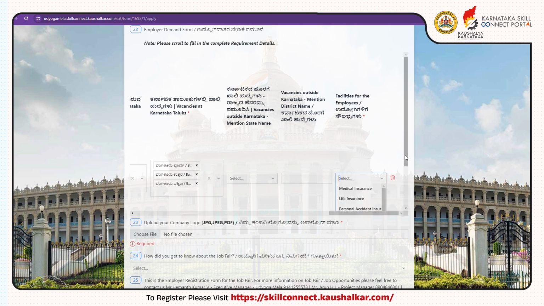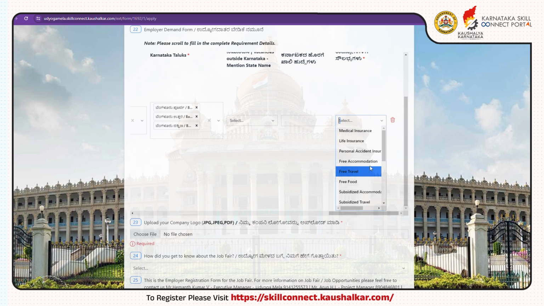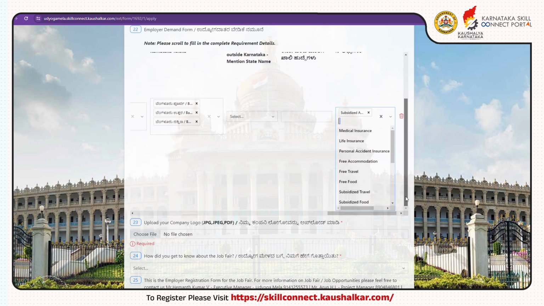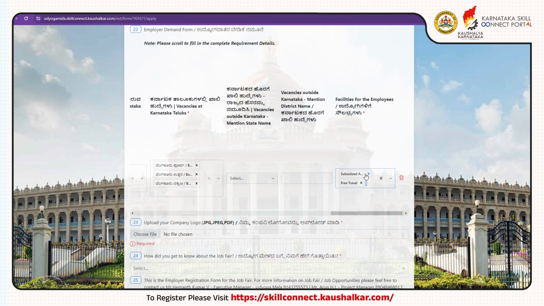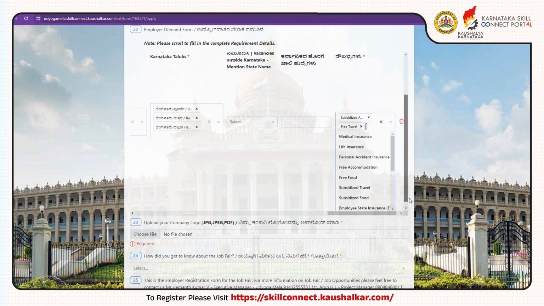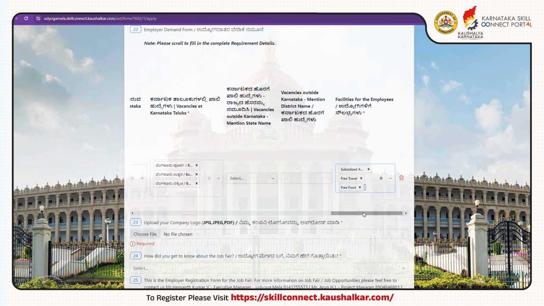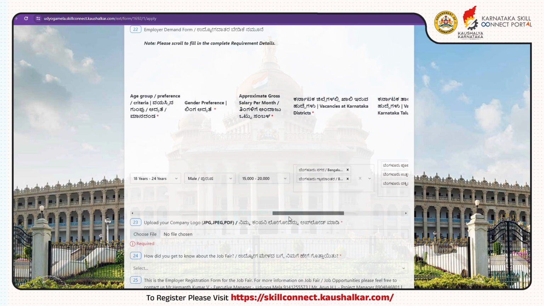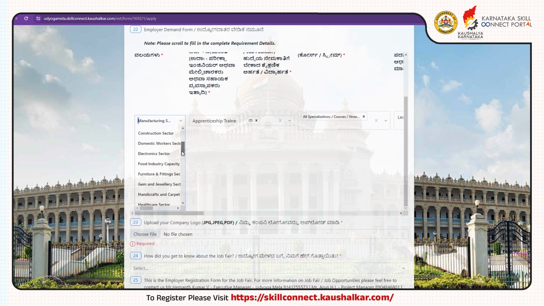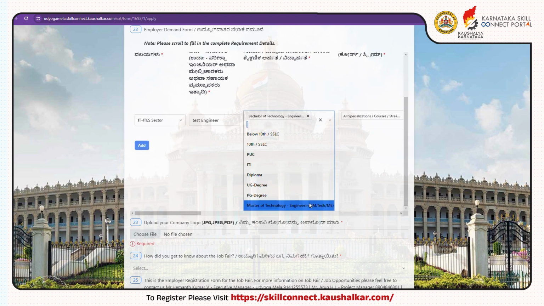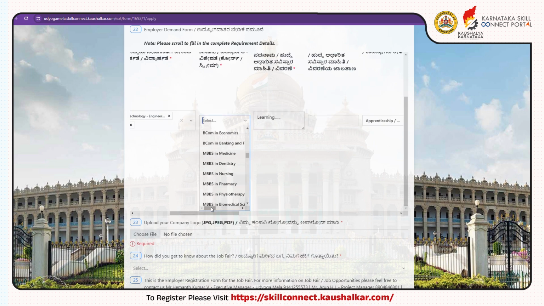Under the facilities for the employees, you are required to select the facilities that your company provides to the employees. Here, you can add multiple options too. If the facilities of the company are not mentioned in the drop-down list, select the option Other Facilities as per the company norms. If your company is hiring for multiple sectors, drag the horizontal bar to the left and you can click on the Add button at the bottom left corner of the box. Follow the same procedure as done for the first one.